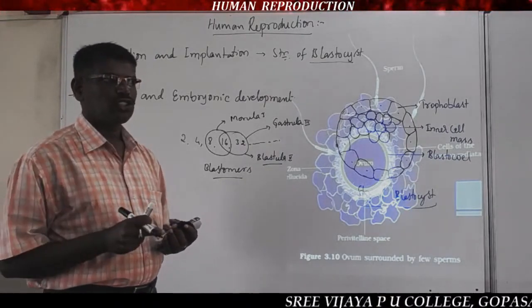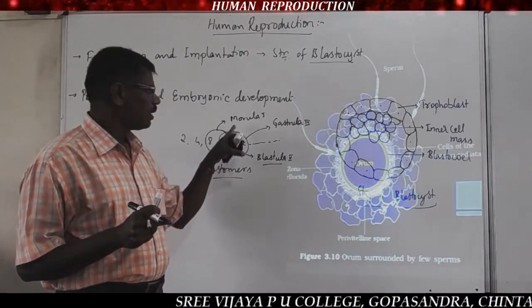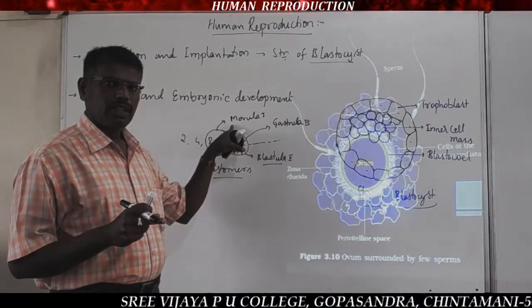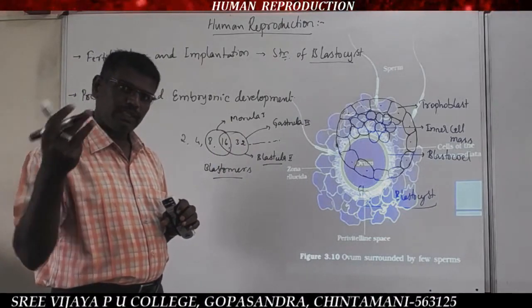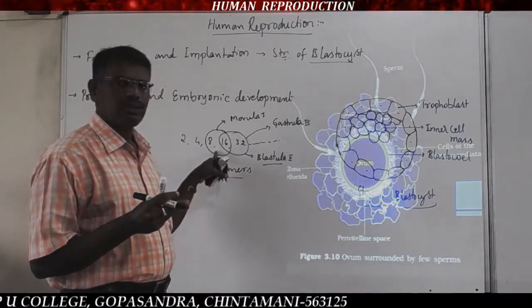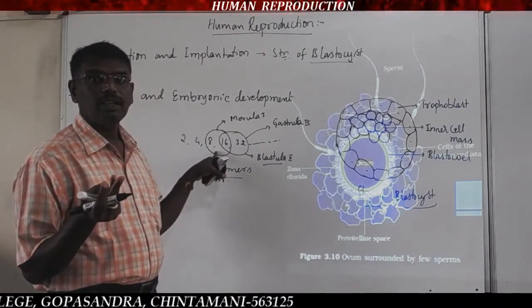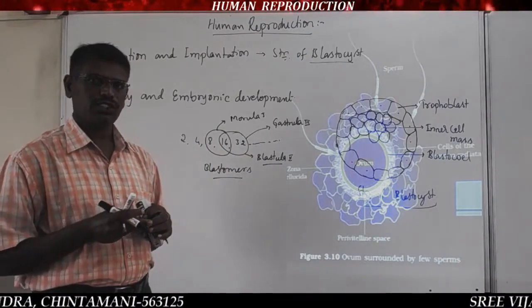The 8 to 16 cell stage is the morula, up to 3 days, while the zygote enters the uterus and moves freely in the uterine cavity of the female reproductive tract.